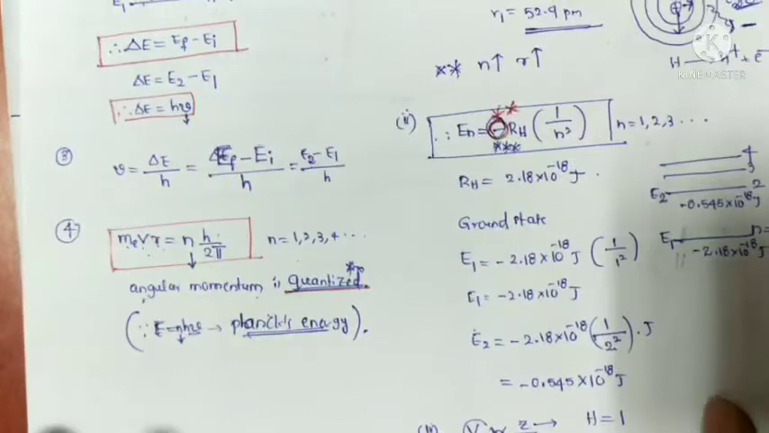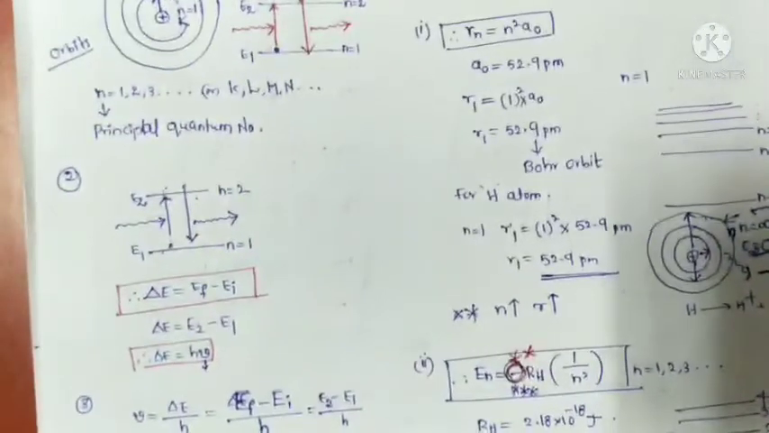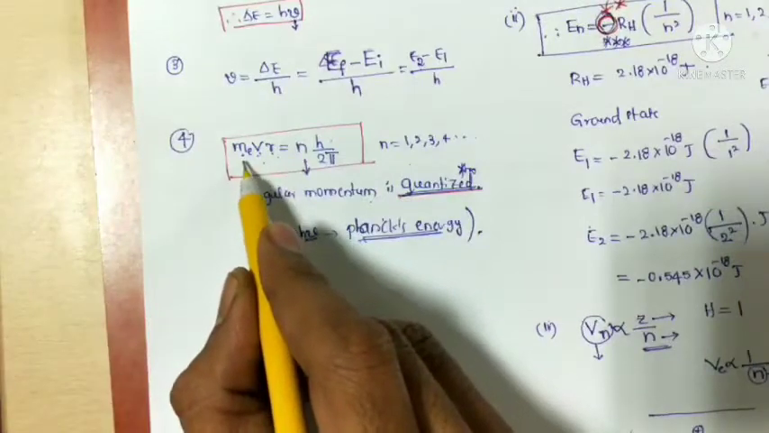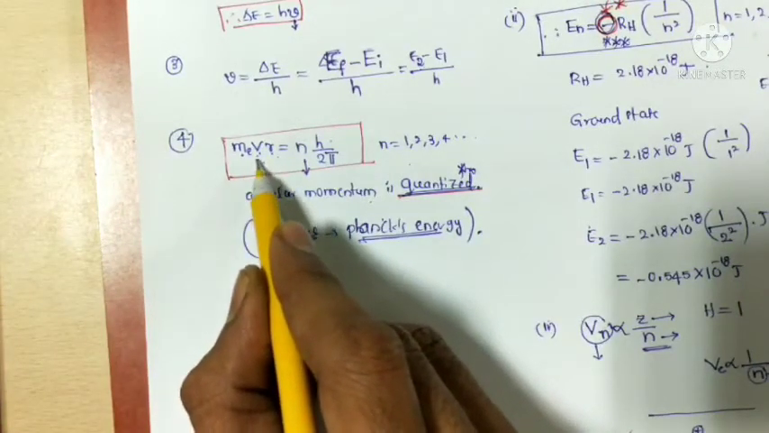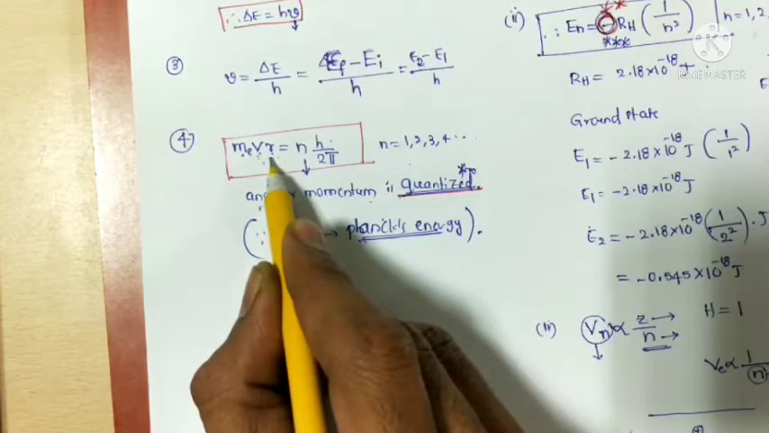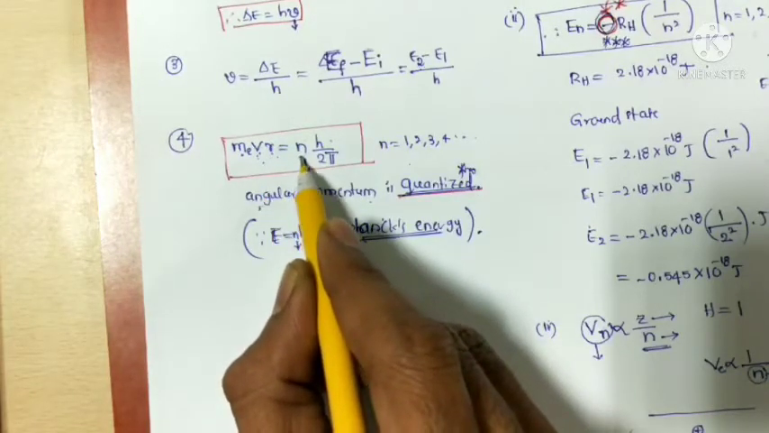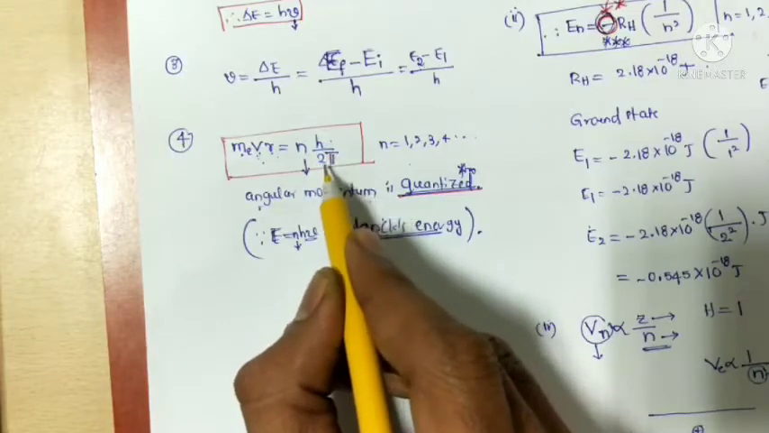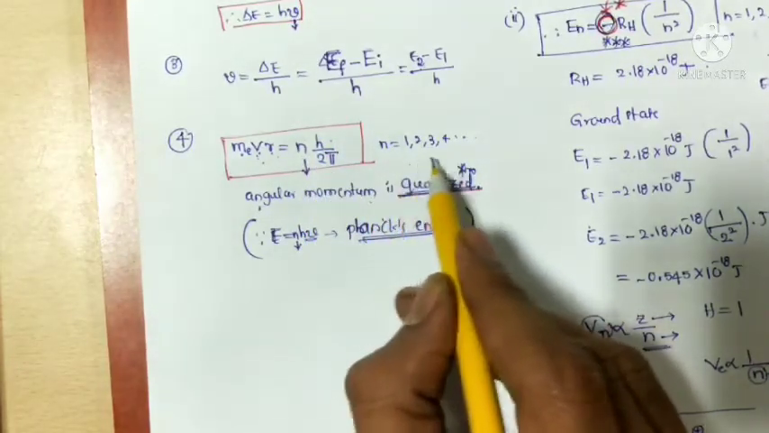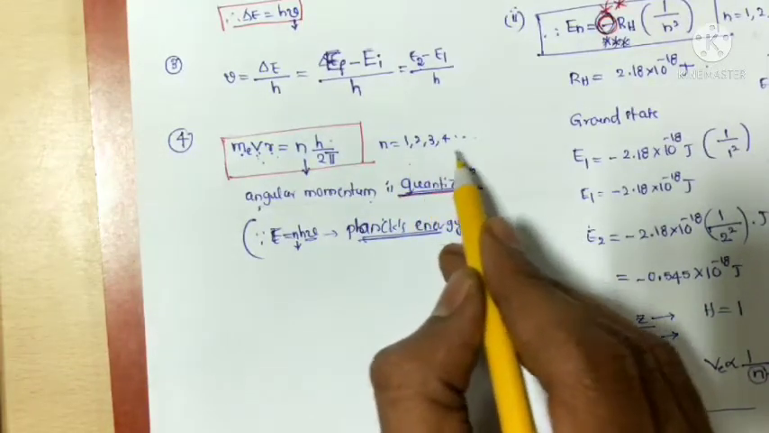Okay, so these are the postulates of Bohr's atomic model. Here m is the mass of the electron, v is the velocity of the electron, r is the radius of an orbit, h is the Planck constant, and n is an integer. It is nothing but the principal quantum number, that is 1, 2, 3, 4 and so on.